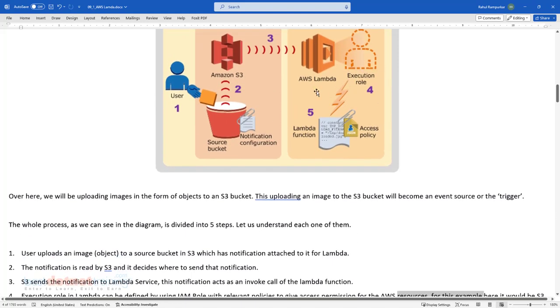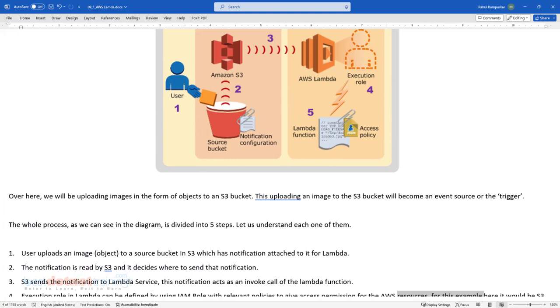So basically the execution role. Remember, every Lambda has an execution role associated with it. What is there in that role? All the resources which Lambda needs access to, all that is there in that execution role. Remember our previous session we talked about creating an IAM role. For that, we created an appropriate IAM policy, isn't it? So this execution role is basically something like that.